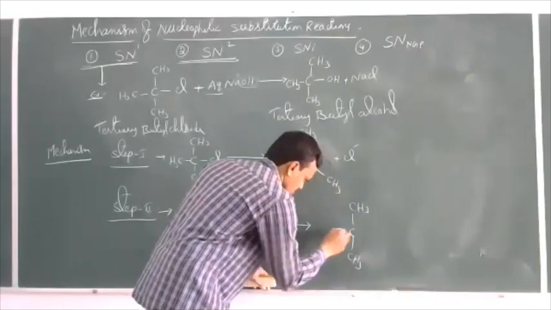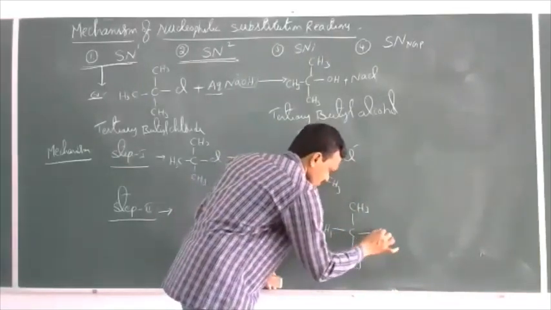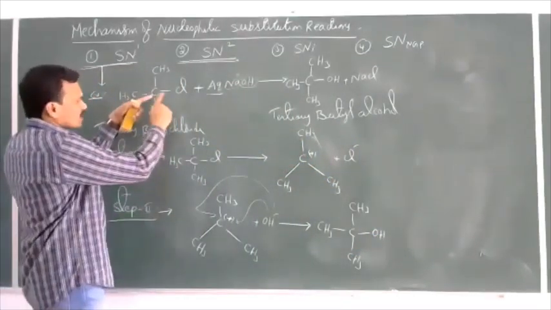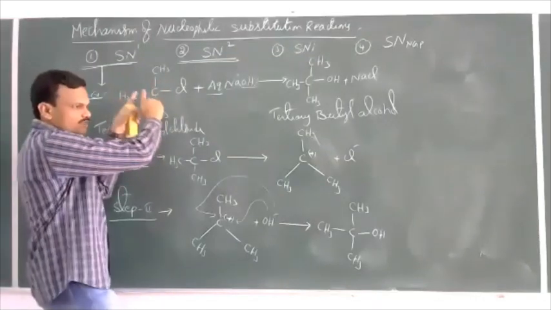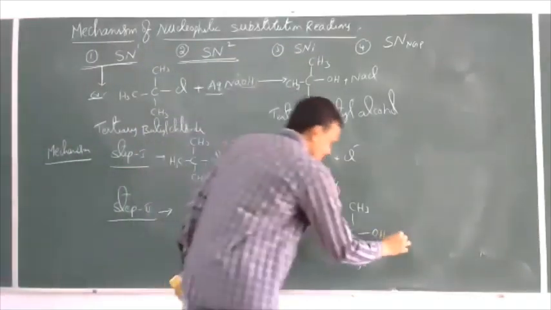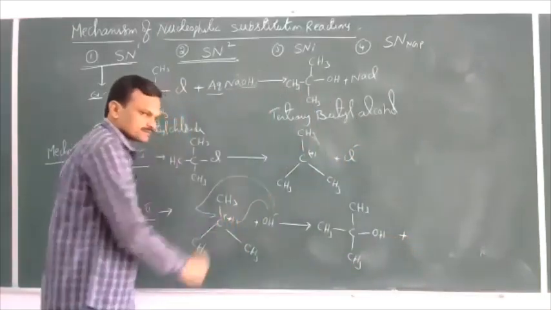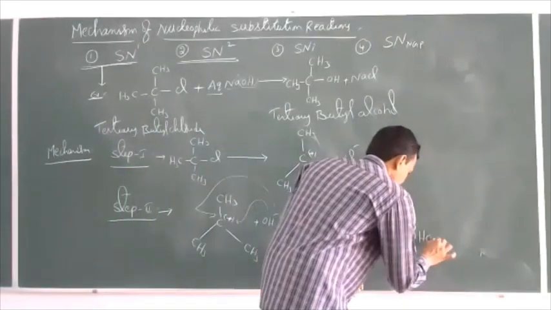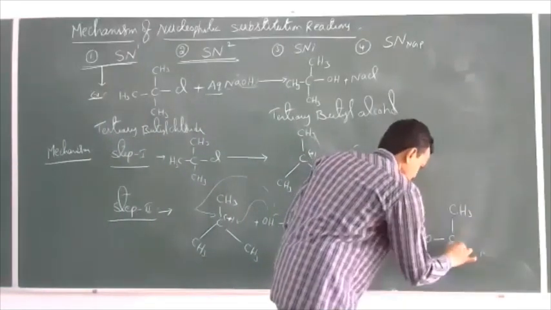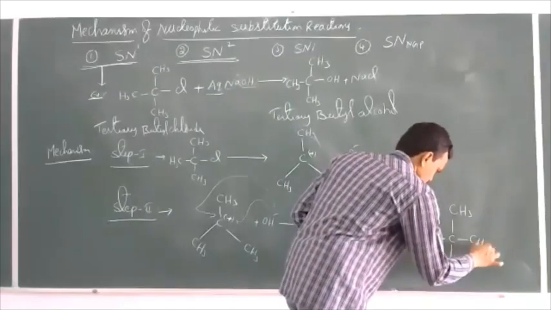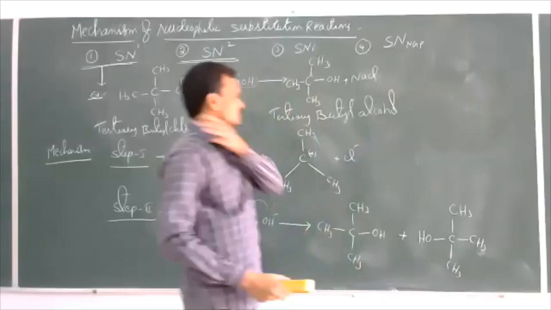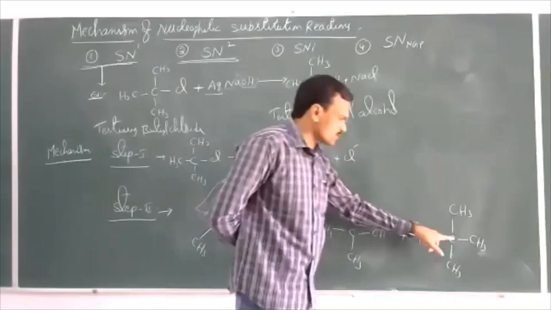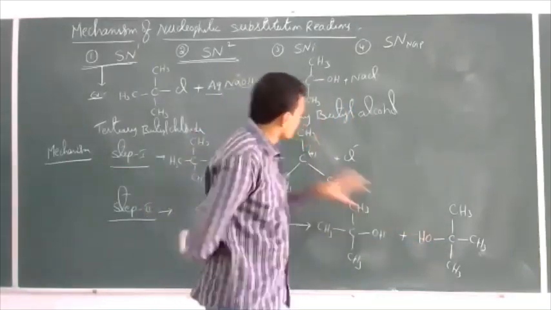CH3, CH3, CH3, OH. One compound with the same configuration. See what the configuration of the haloalkane is. With the same configuration, we can get the alcohol if the OH minus attacks from the front side. If the OH minus attacks from the rear side, then you can get the product like this. So one structure with retention of configuration, one with inversion of configuration. What is this retention and inversion? After this mechanism, I will explain it clearly.